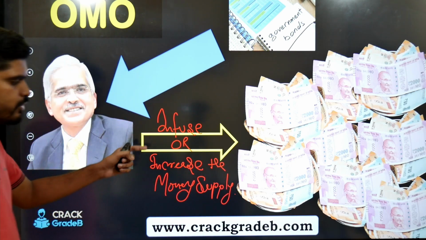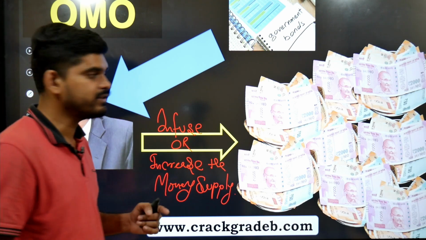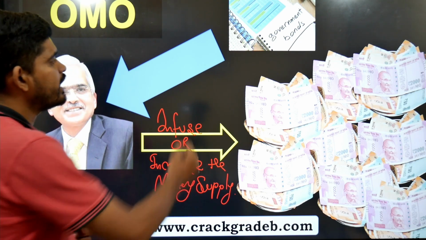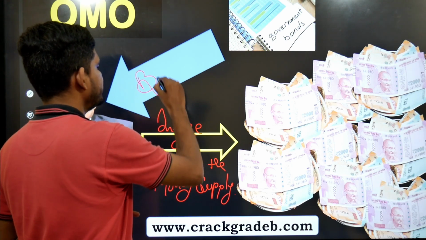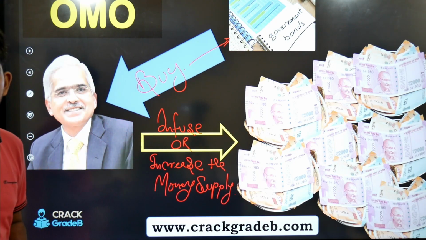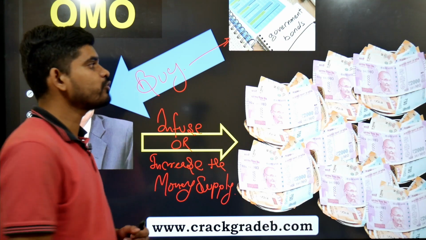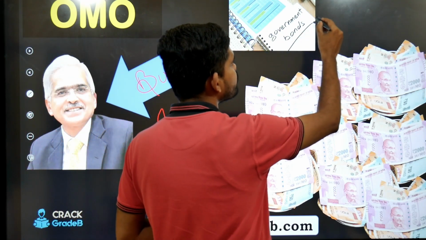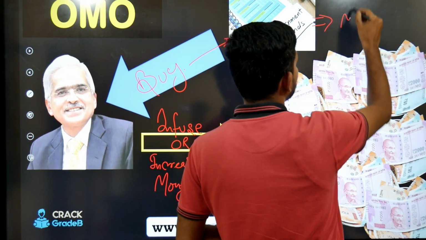If you want to infuse or increase the money supply, what does he need to do? He needs to buy what? He needs to buy the government bonds, right? So the moment he buys the government bond, from where is he buying? From the market.